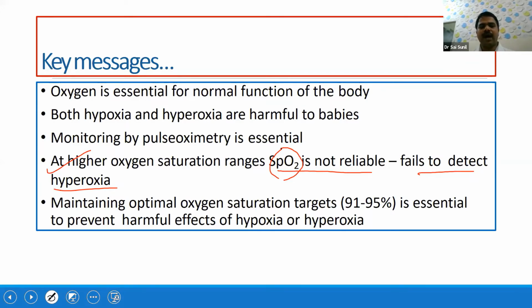Now, maintaining optimal oxygen saturation targets is very essential. The saturation target should be between 91 to 95%, to prevent both hypoxia as well as hyperoxia. So if you are asked what the saturation target is whenever you are giving oxygen, the answer is 91 to 95%.